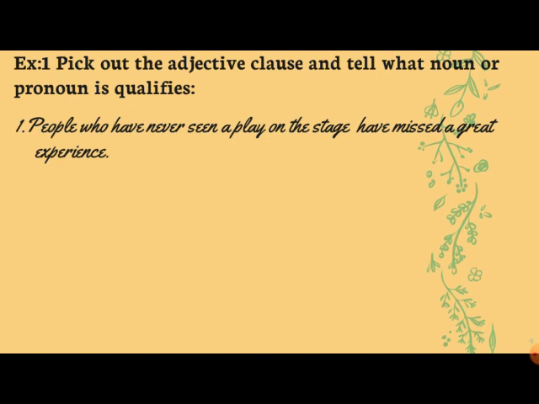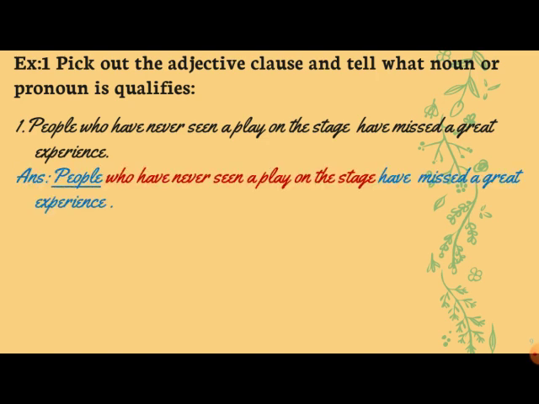We can also say people on the stage have missed a great experience, but we are using a group of words to describe that particular people, which people, who have never seen a play. So who have never seen a play on a stage becomes your clause, and this clause is describing the word people.